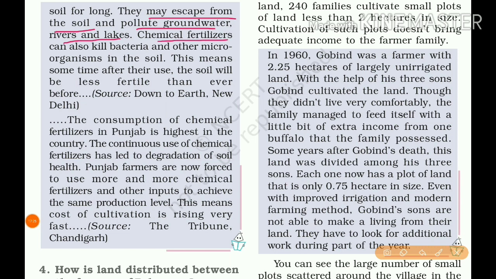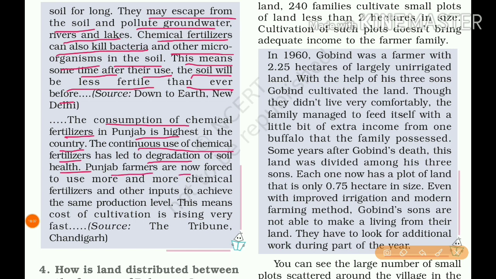Chemical fertilizers can also kill bacteria and other microorganisms in the soil. This means that sometime after their use, the soil will be less fertile than ever before. The consumption of chemical fertilizers in Punjab is the highest in the country. The continuous use of chemical fertilizers and pesticides has led to the depletion of soil health.